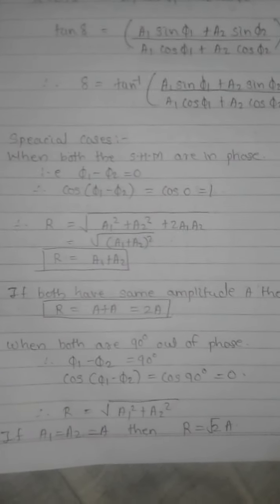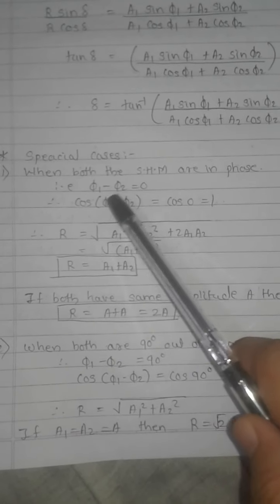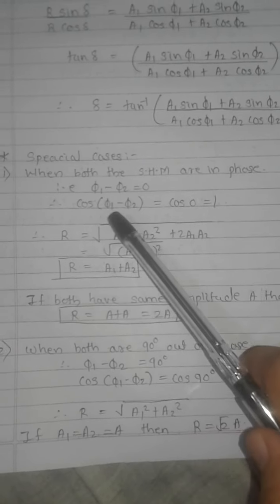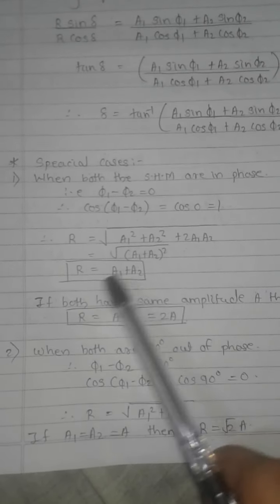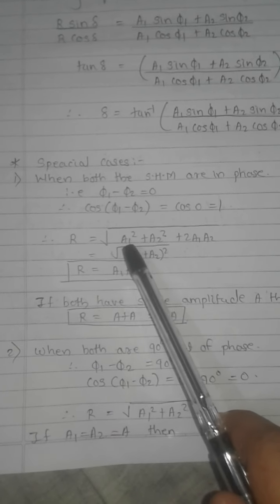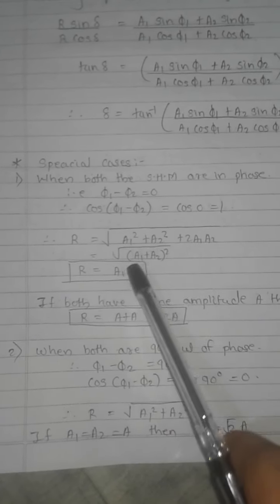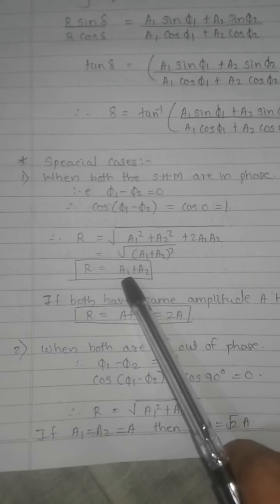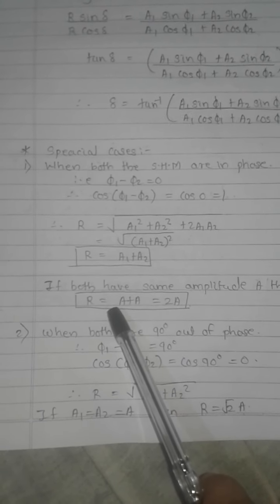Now there are special cases. When both SHM are in phase, that means the phase difference is 0, phi 1 minus phi 2 equals 0. So cos(phi 1 minus phi 2) equals cos 0, which is 1. If we put this in the equation of the resultant, we get a1 square plus a2 square plus 2a1 a2, that is (a1 plus a2) whole square. The square root and square cancel, so r equals a1 plus a2. If both have the same amplitude, then r becomes a plus a, which is 2a.